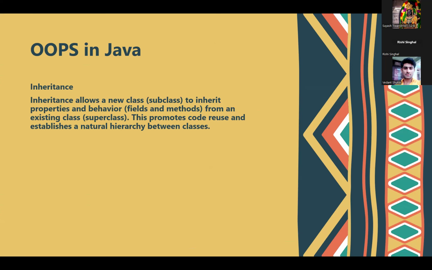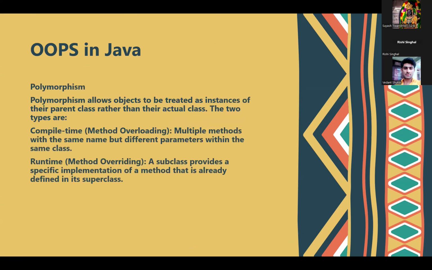Similarly, inheritance is the same, in which a subclass inherits the properties of some superclass, so that code reusability can be achieved. Code reusability means once a code is written, there is no need to rewrite the code again. This not only saves the time of the programmers, but also memory, which is one of the key concepts of object-oriented programming. Now, the third one is polymorphism.